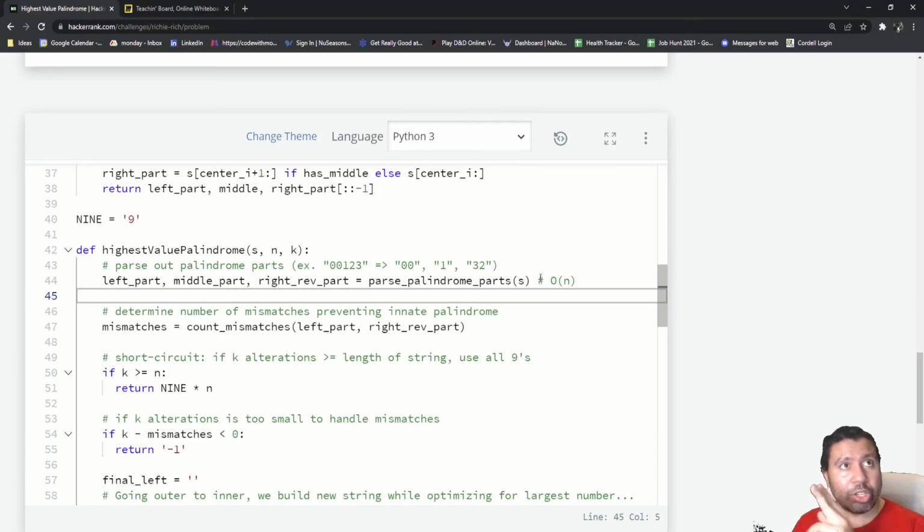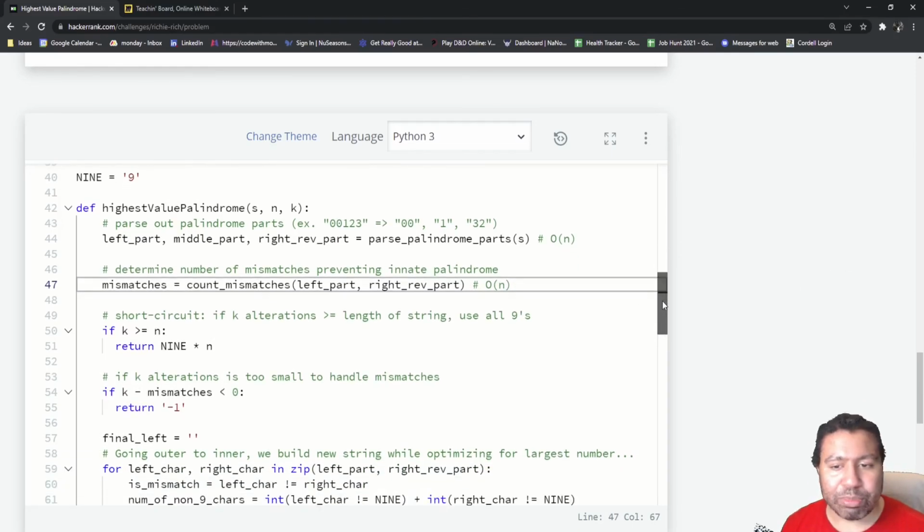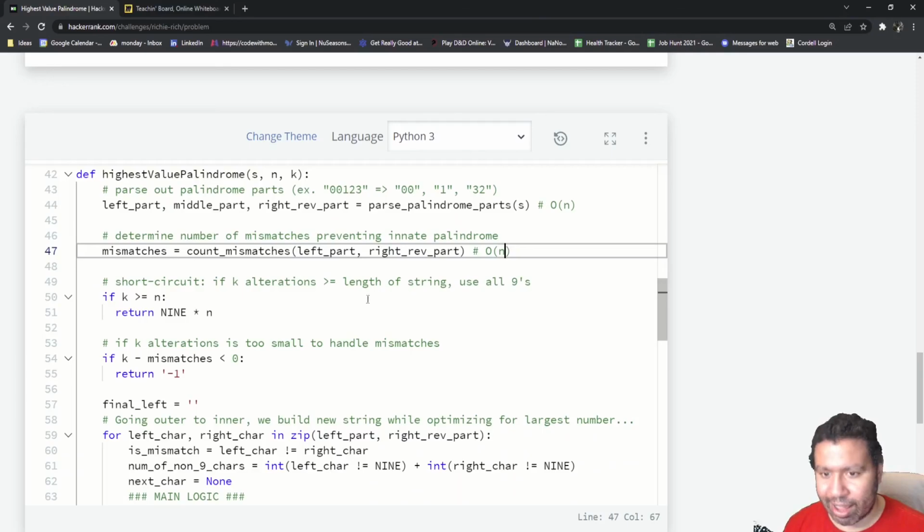Under the hood, it's actually going through and parsing it out and grabbing those. Count the mismatches. We definitely go one at a time through those, and so that is big O of n, but divided by 2 technically, but it's a constant, so you still reduce it to big O of n. The time complexity is still determined by n.